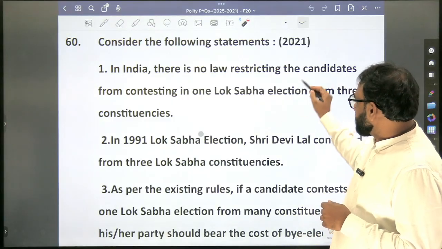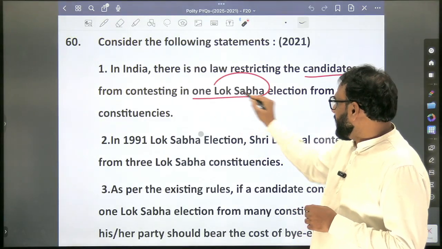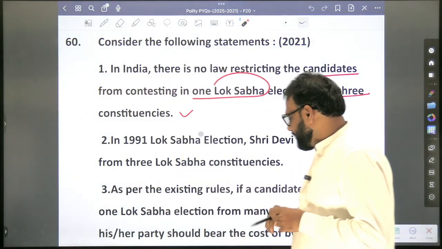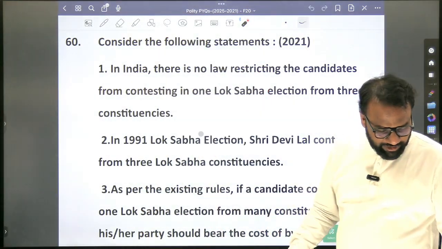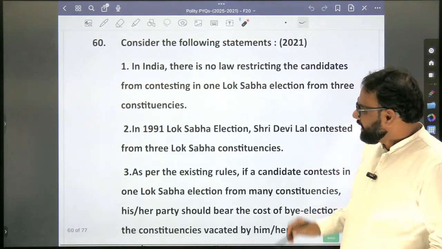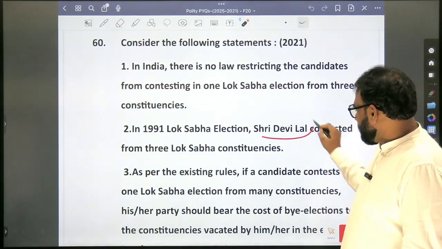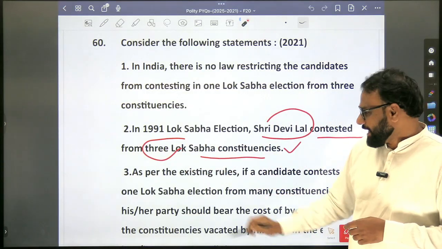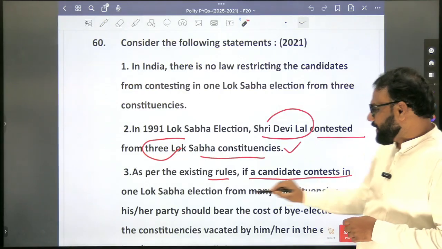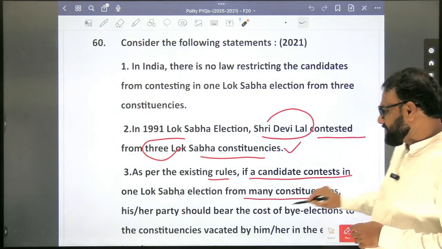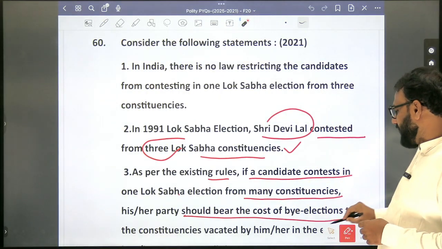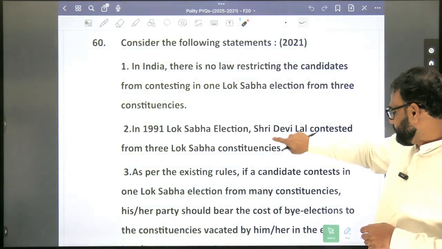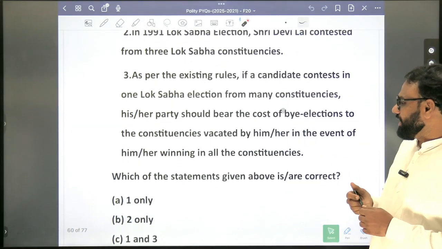In India, there is no law restricting candidates from contesting in one Lok Sabha election from 3 constituencies. See how the question is tricky. First, we shall go through the question. What mistake generally we can commit. In the 1991 Lok Sabha election, Devi Lal contested from 3 Lok Sabha constituencies. As per the existing rules, if a candidate contests in one Lok Sabha election from many constituencies, his or her party should bear the cost of by-elections to the constituencies vacated by him or her, in the event of winning in all the constituencies.